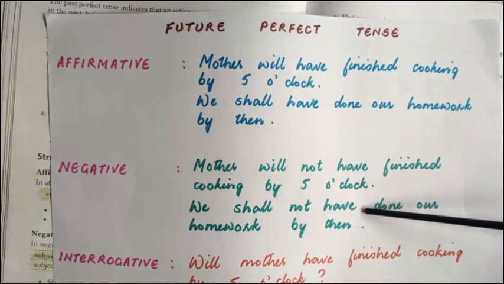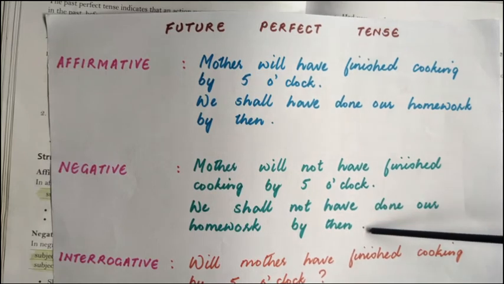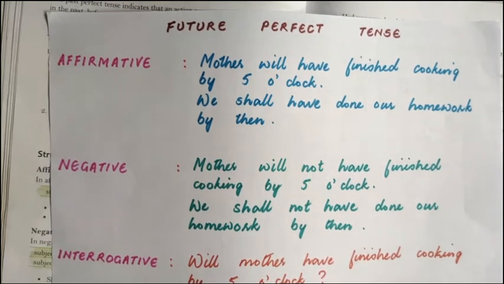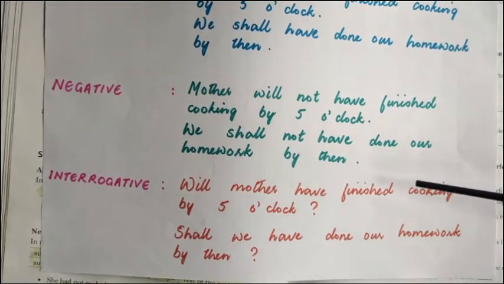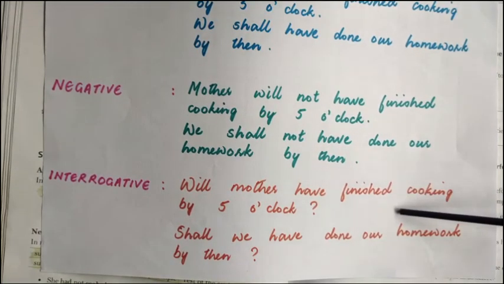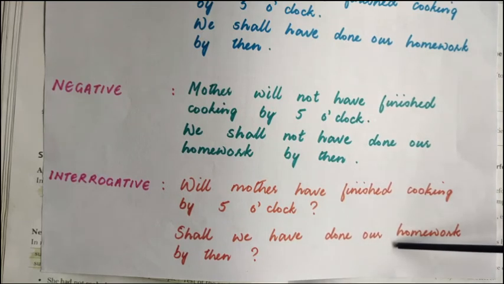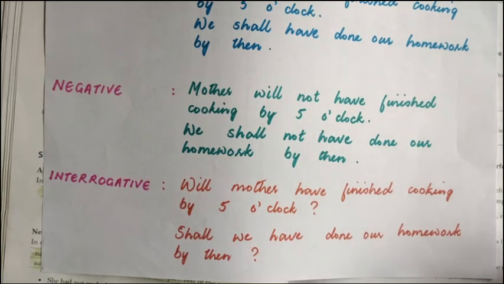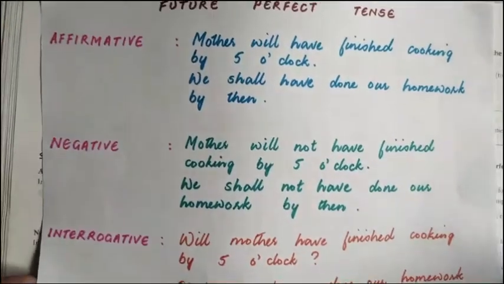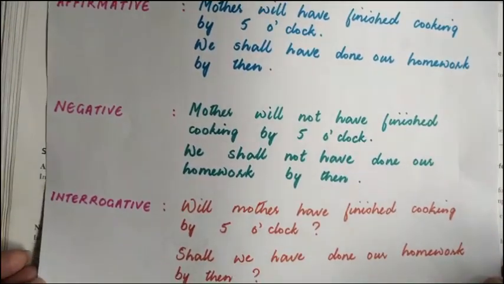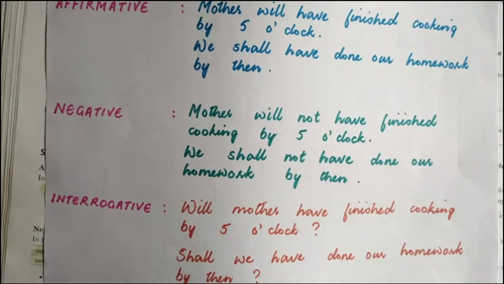Now let's change them into the negative. Mother will not have finished cooking by 5 o'clock. We shall not have done our homework by then. Then we have the interrogative. Will mother have finished cooking by 5 o'clock? Shall we have done our homework by then? With question marks at the end. So these are the three different forms of the future perfect tense. Right?